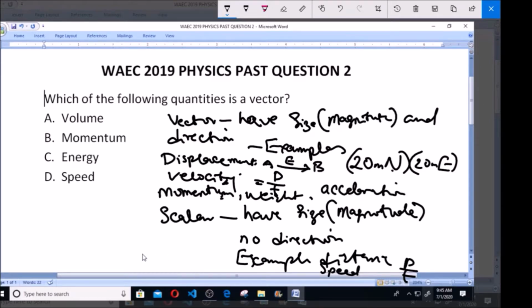Whereas under scalar, other examples are things like volume, which has no direction. Speed, I've given before. Energy also. All these are scalar quantities. So from there you can simply see that the example that is a vector quantity here is momentum, and that makes B the answer.